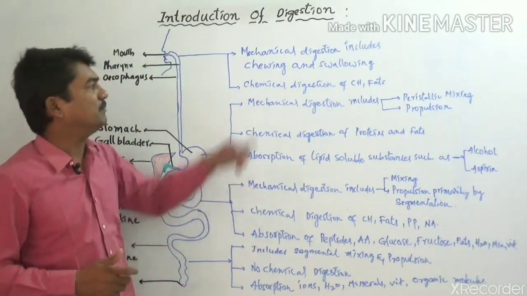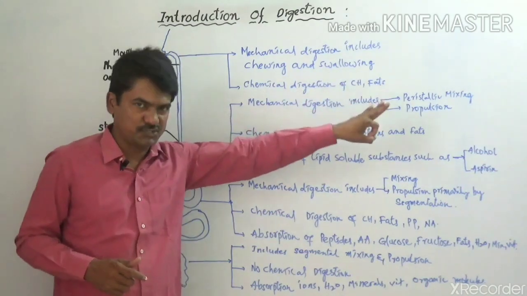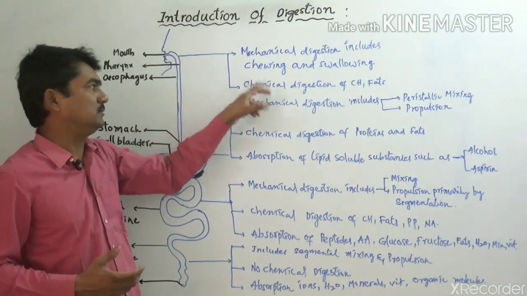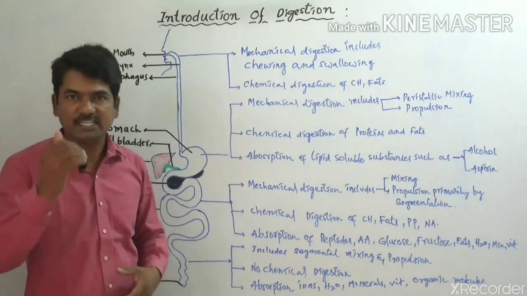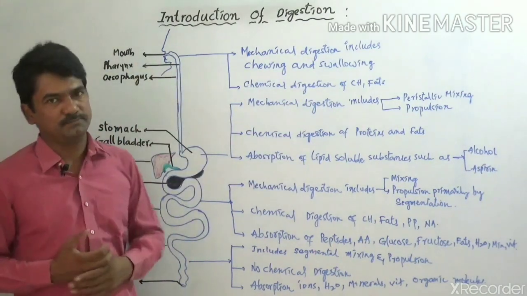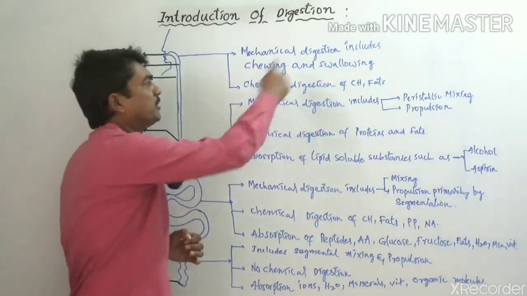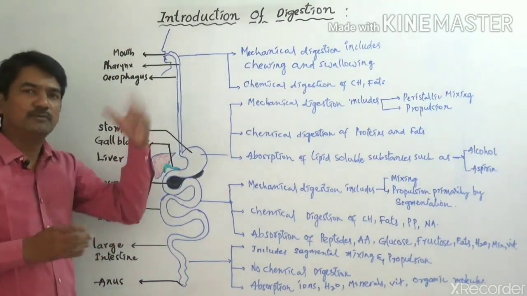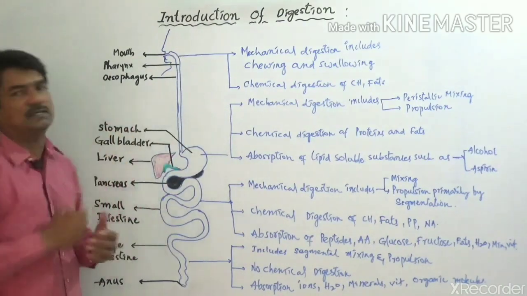So the chemical digestion is finished partially, and both chemical digestion and mechanical digestion take place in the mouth region. After finishing chemical digestion, the food enters into the esophagus, and from the esophagus into the stomach.